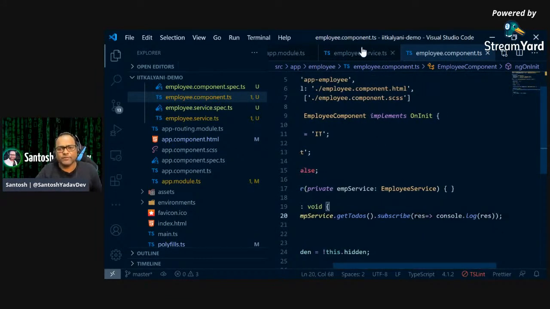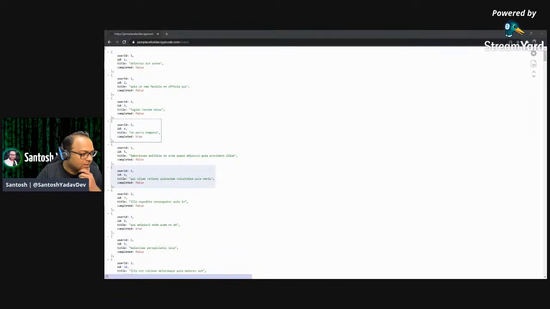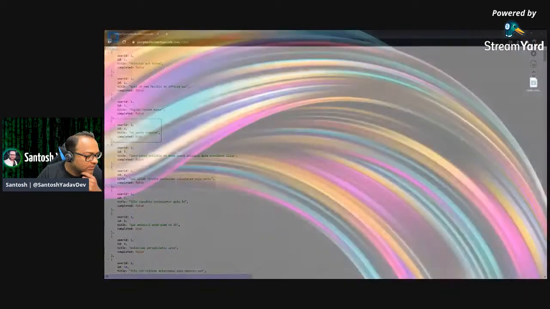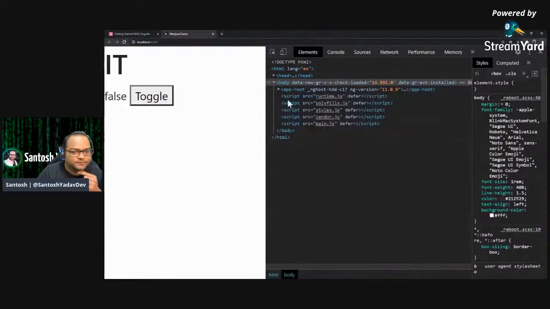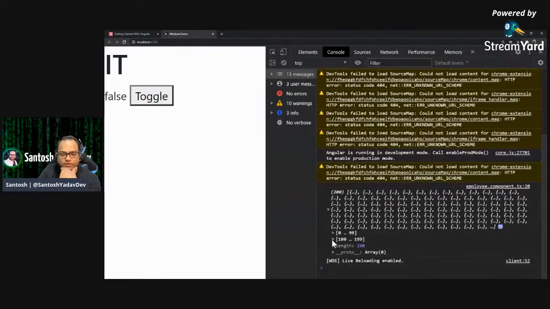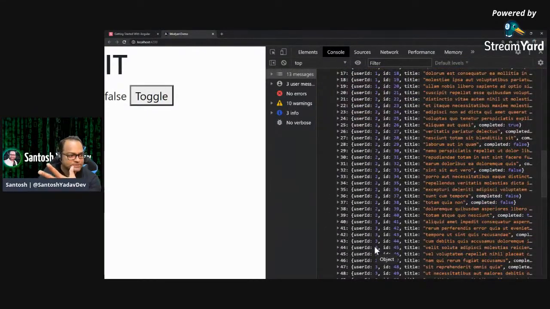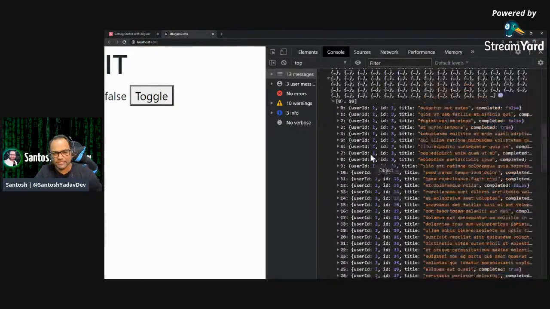And then we'll see how to bind it, and then we will see PWA, and then we'll wrap it up. So here, let's go back to our application, and here it is. Let's go to the console, and you will be able to see these 200 records available inside your console. What you just did is you made an API call, got all the data, and are displaying it in the console.